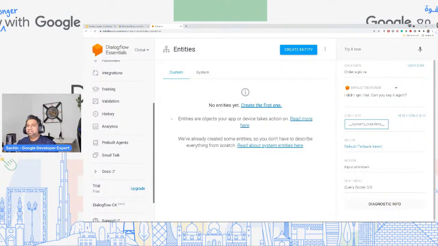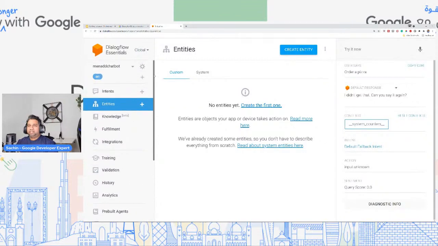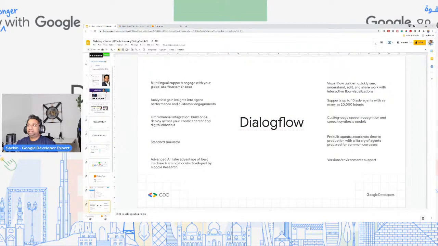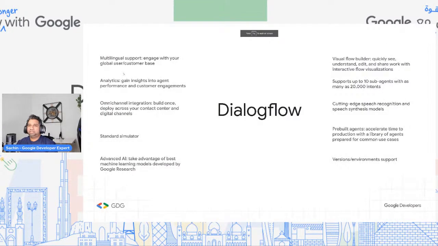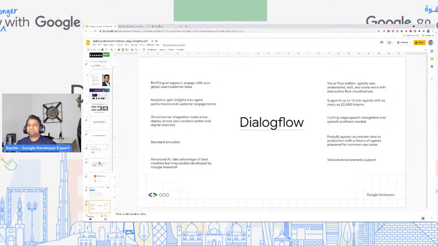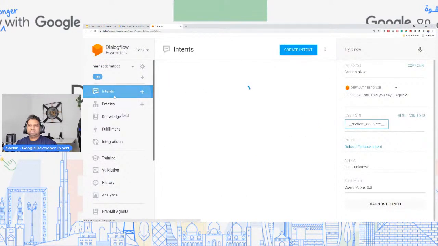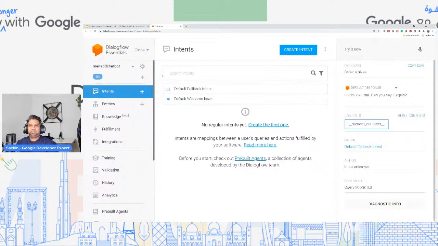Okay, great. So let's also look at some of the other options over here. So we have knowledge base, fulfillment, integrations. Let me go back to my slide and let's look at some of the examples here. So multilingual support, engage with your users or customer base, right? So where is this specific option? And imagine right now, just in this screen, you have that option to do that.